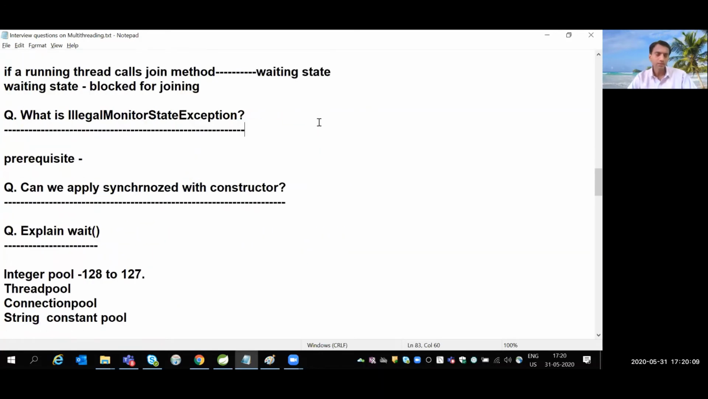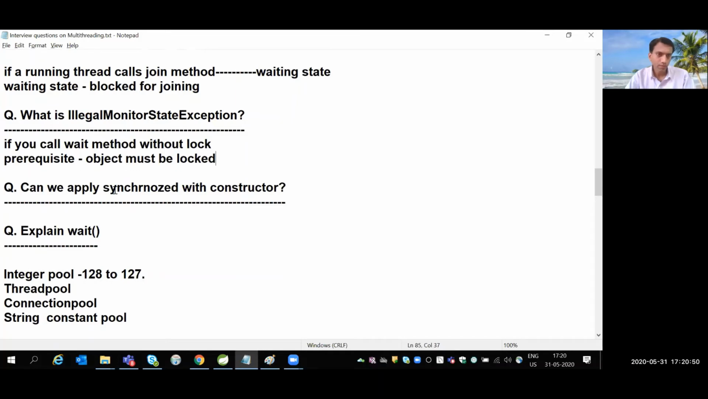Okay, the next question is, what is illegal monitor state exception? Last time we discussed illegal thread state exception. So this time, what is illegal monitor state exception? Basically, if you try to call the wait method without a lock, illegal monitor state exception comes. That's the reason the prerequisite to call the wait method is that the object must be locked.